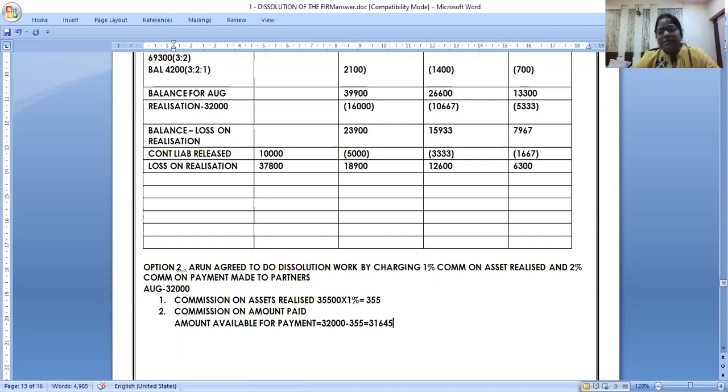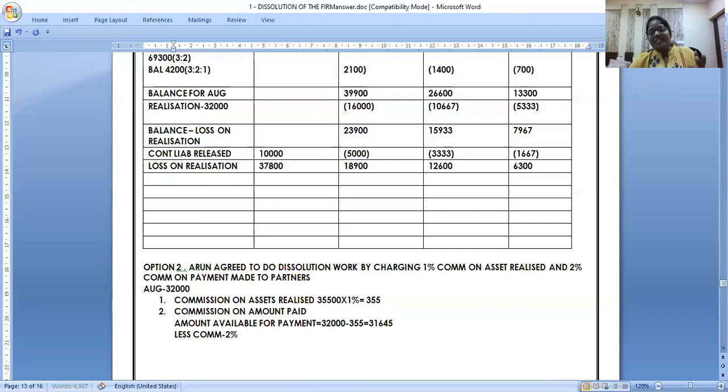I'll take tomorrow also piecemeal if required, and day after tomorrow we'll take the simplest one maximum. We'll go slow, but it's important to learn it this way with all the options. Ma'am, you taught something, some different came in the exam, you should be able to do it. So how much of the amount is available for payment? 32,000 minus he took his commission on assets realized, so 31,645. And out of this he will charge some commission. Okay, what is the rate of commission? I gave you here 2%. Don't calculate 2% on this. He said 2% on amount paid, and this is the amount available.